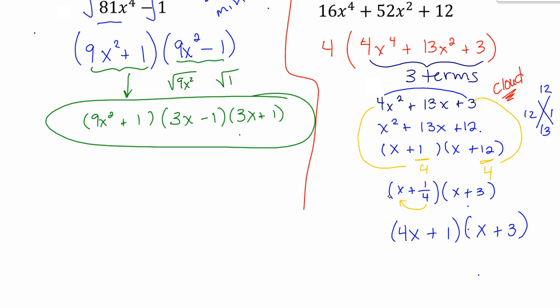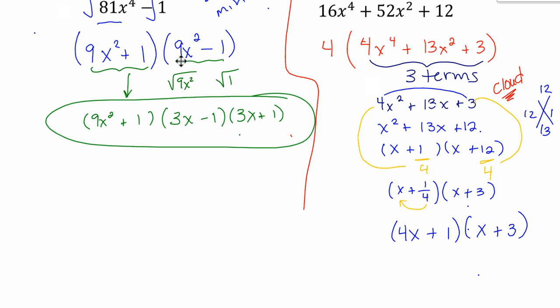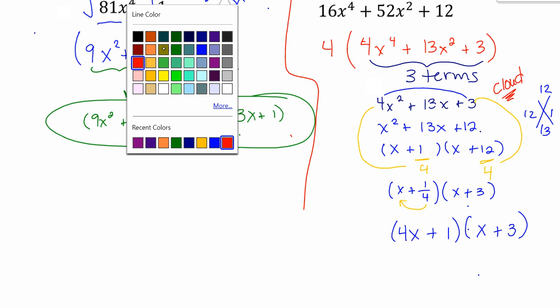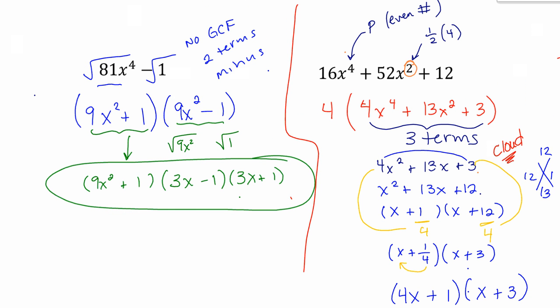Now, here's the difference when it's quadratic in form. You are now going to take the power and change it to this guy.